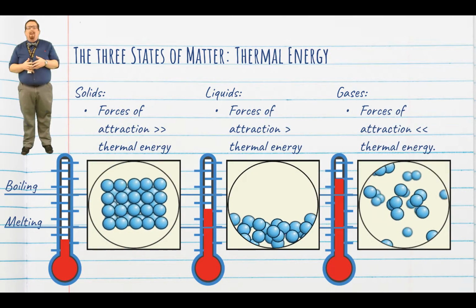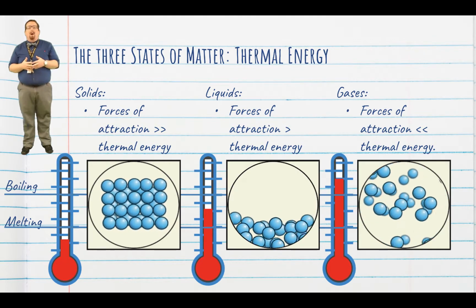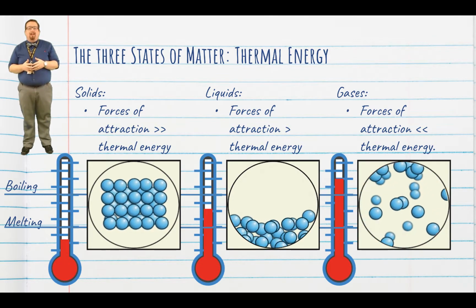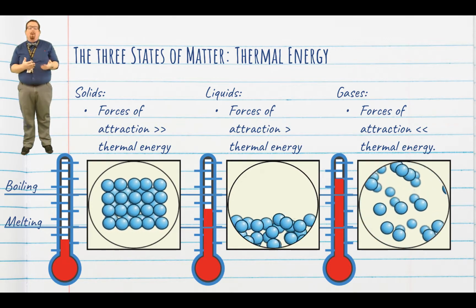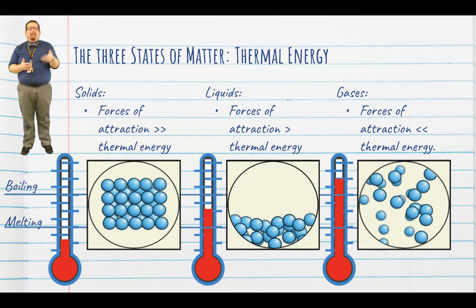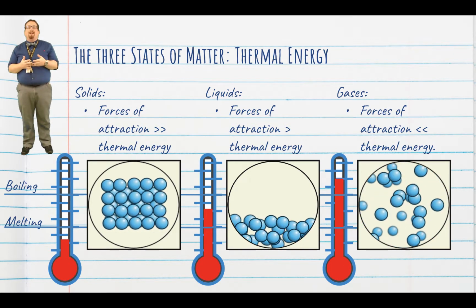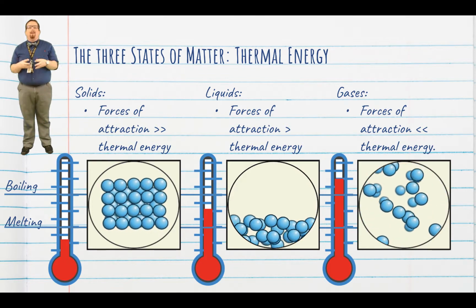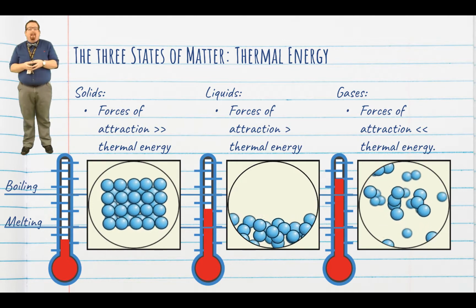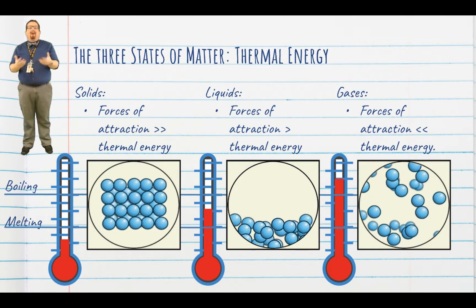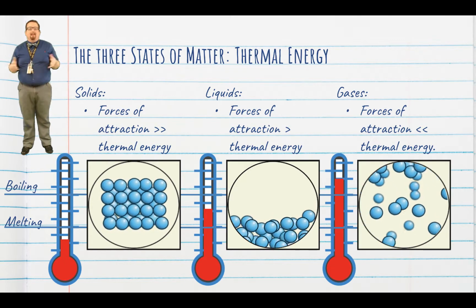Well, you might ask, why is there a specific temperature at which these substances exist in different states? Well, when we think back to yesterday's demonstration and how we learned that the particles of a substance move at higher speeds when they have more thermal energy, we can really make sense of it all. All particles in a substance have a certain amount of intermolecular forces that hold them together. Basically, the particles like to buddy up together and stick together. We call these forces the forces of attraction. The forces of attraction remain constant for a single substance.